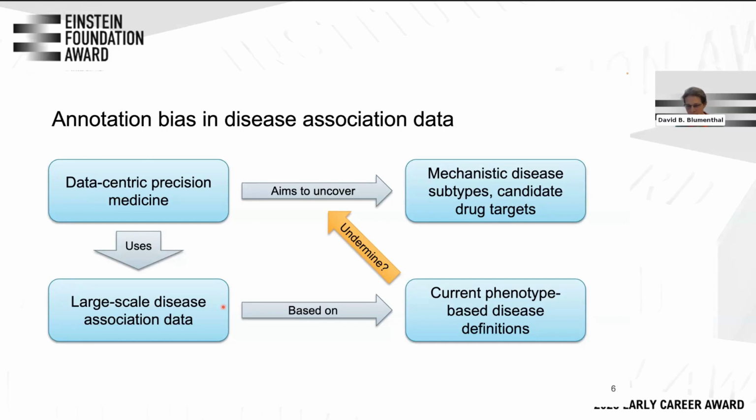And because of that, in those databases, we of course cannot annotate our diseases with the mechanistic subtypes. But if we now use all the disease genes which are associated with such an umbrella disease, and we try to find disease mechanisms based on those, we of course have all the blurriness which is in those definitions ingrained into our analysis.